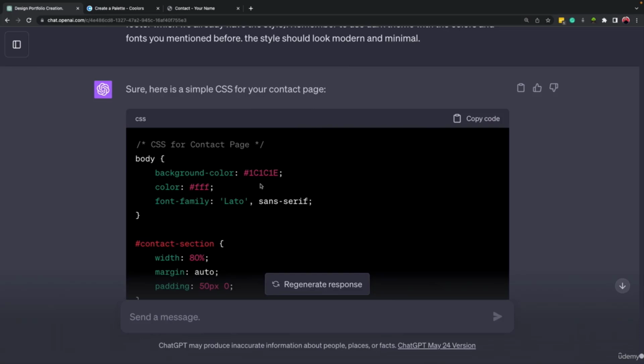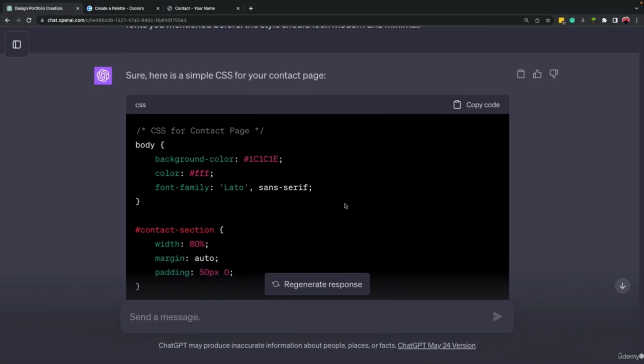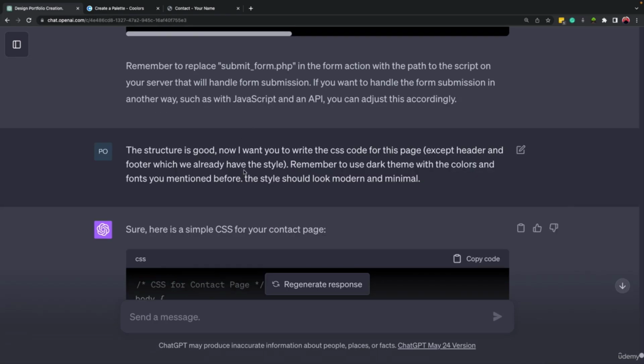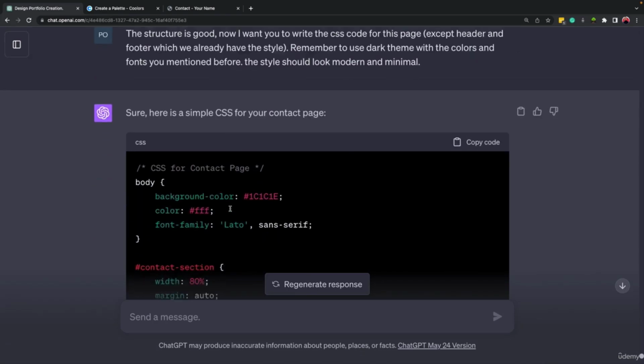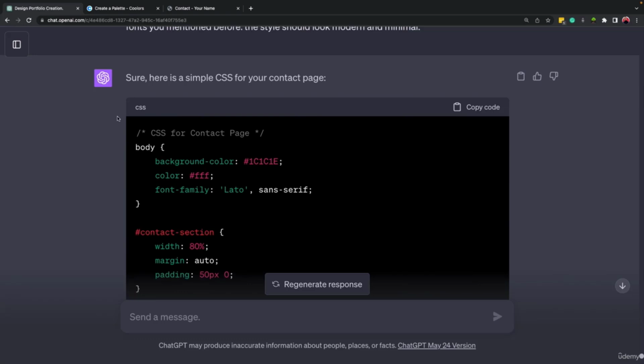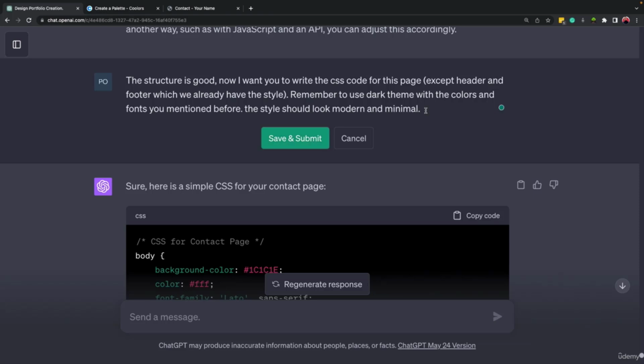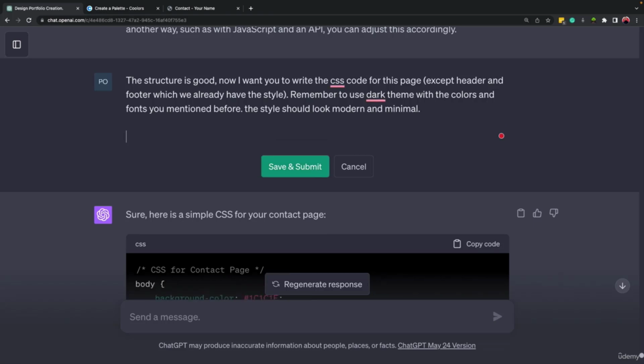Now, when you copy and paste all of this code inside your CSS file, you may see some changes in other pages. And based on that, again, you have to come back here and contact ChatGPT and tell it, all right, the changes that you made have had these effects. So I want you to change it and make it another way. But since I know how it will look, I'm going to come here and change it and wait for the response again.